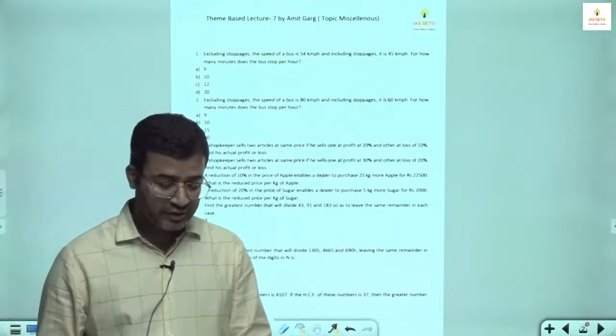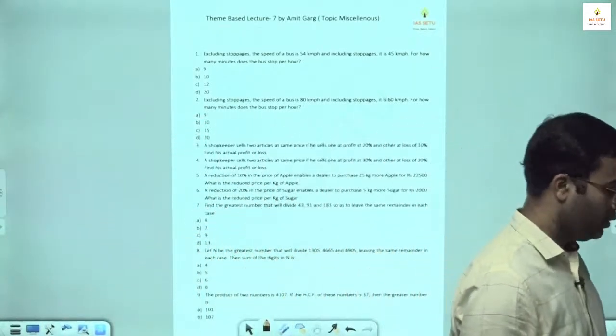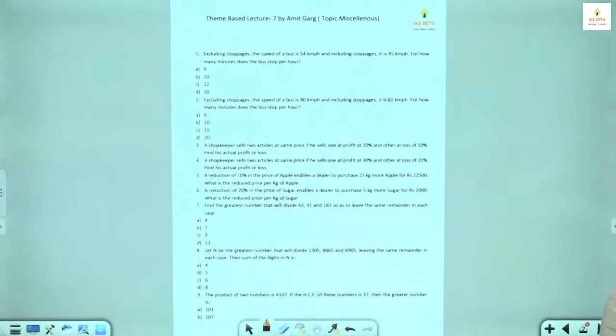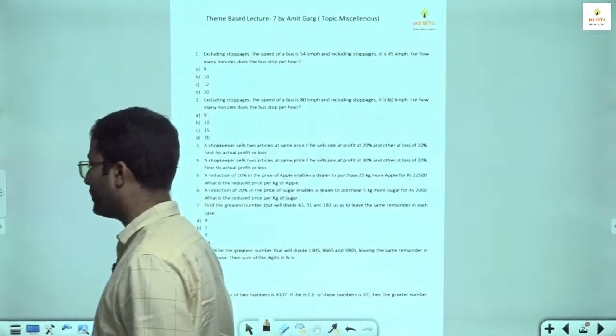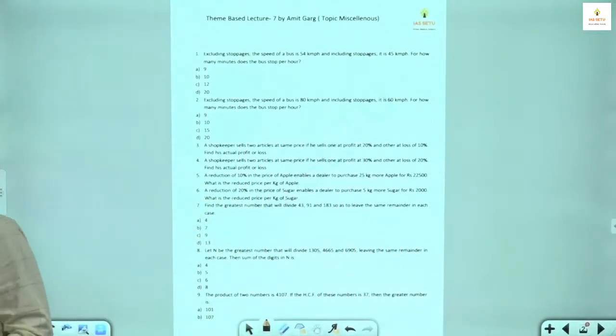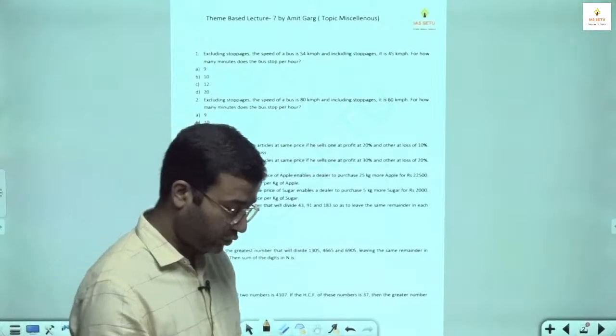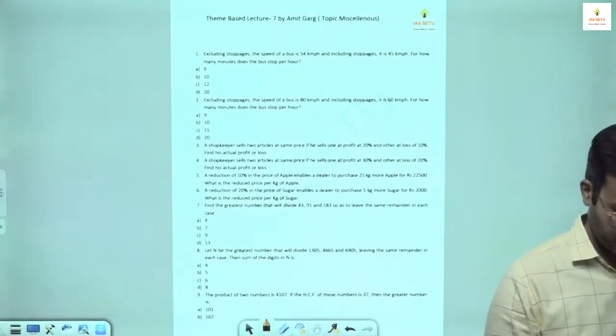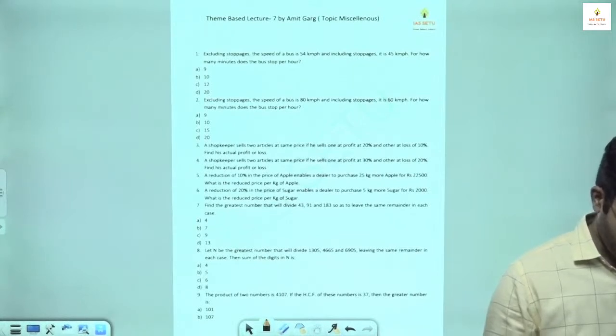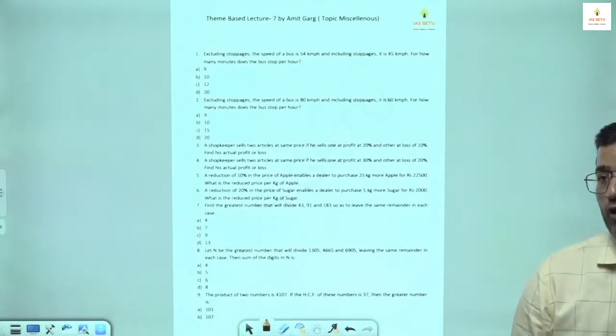So today we have our theme based lecture 7, where I discuss questions from the miscellaneous topic. Like one type I have covered from time, speed, distance, which is one of the favorite types. Some questions from profit and loss, some from number system, HCF and LCM. And there is a concept of the frog concept.